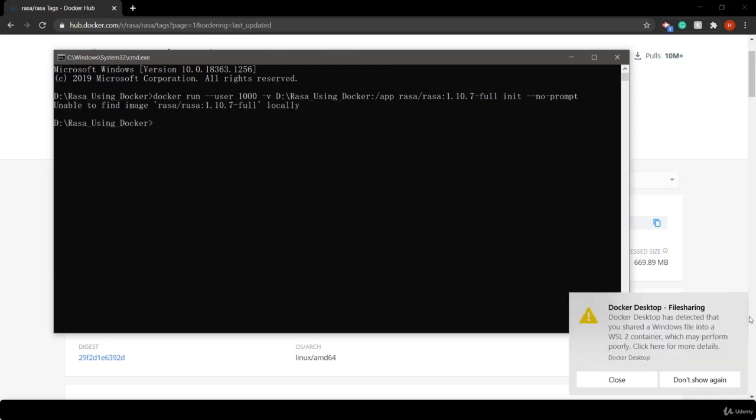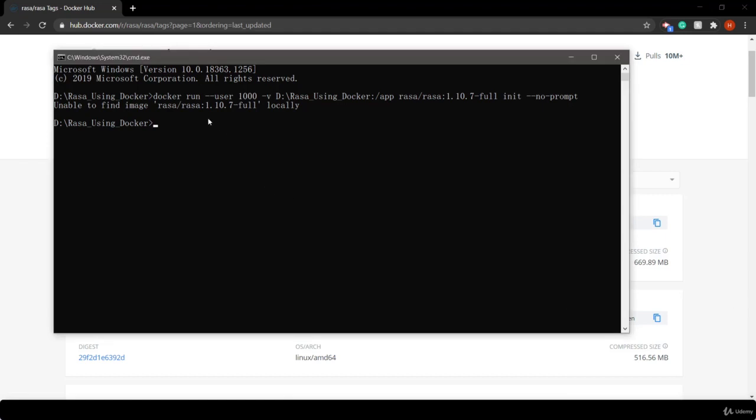Now here what I'm doing is using the docker command to run the container. Then I use --user 1000 to give a root permission so it won't give me any error.